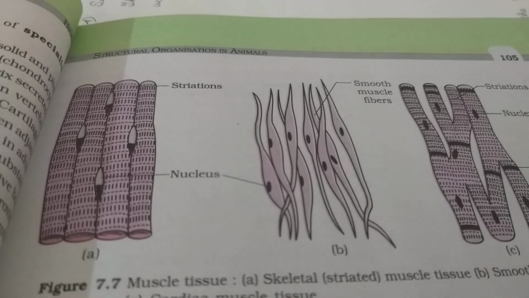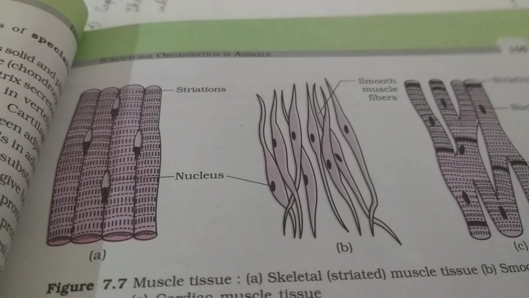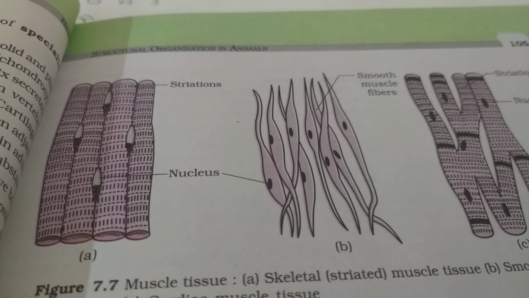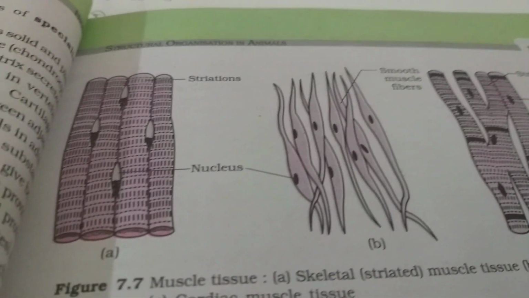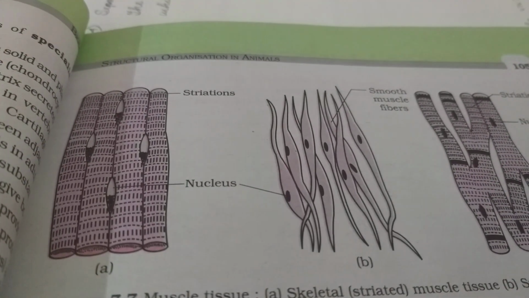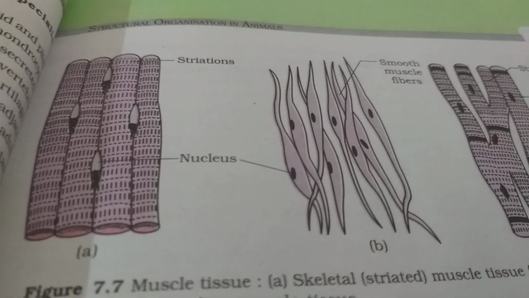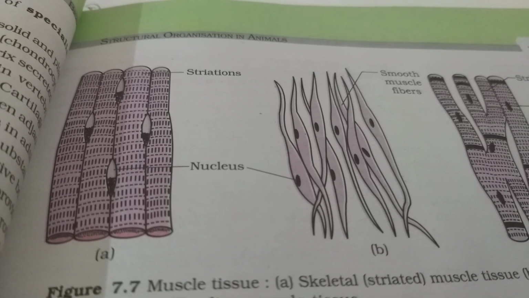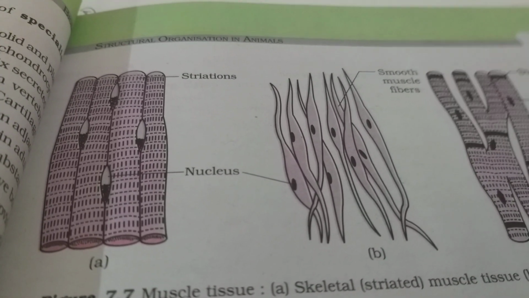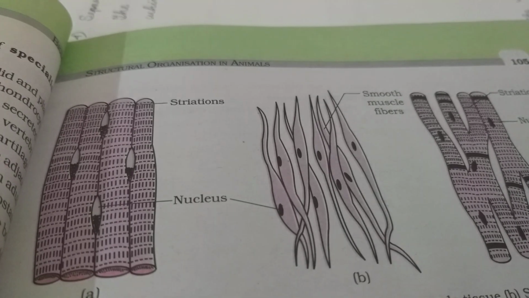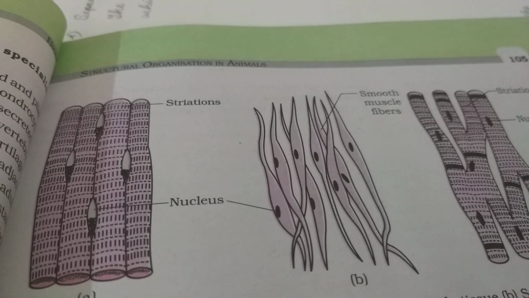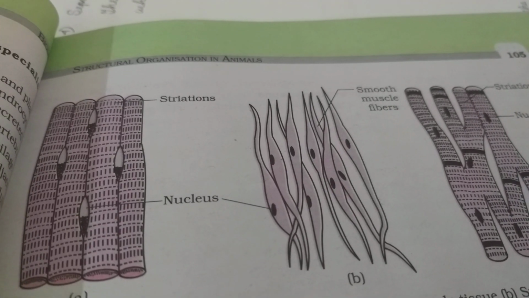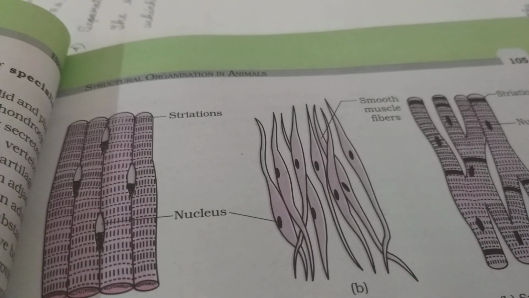The muscle fibers are wrapped by a connective tissue sheet in each bundle. In each muscle fiber, the plasma membrane is called sarcolemma. The cytoplasm is called sarcoplasm.